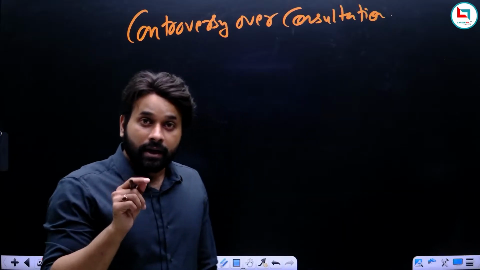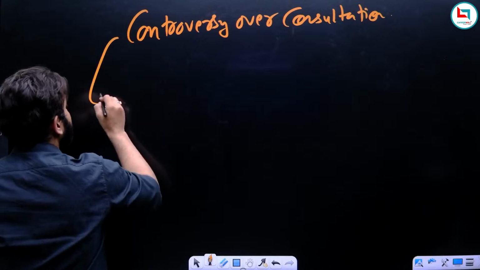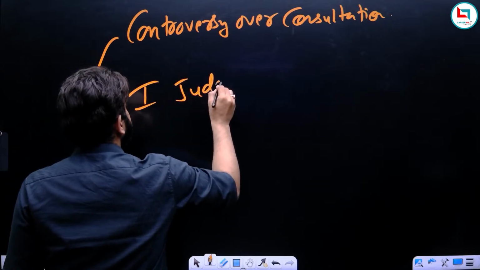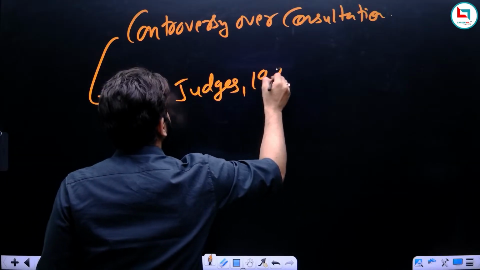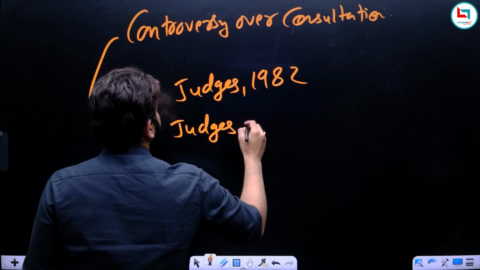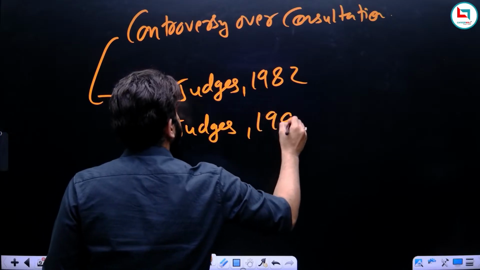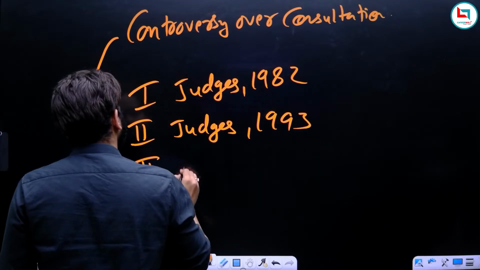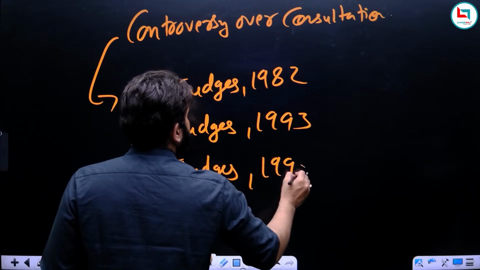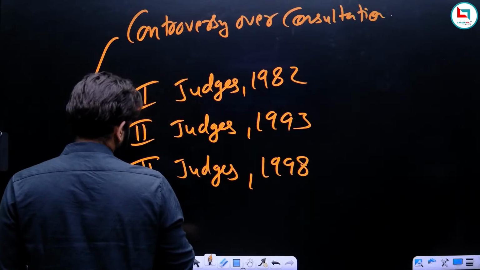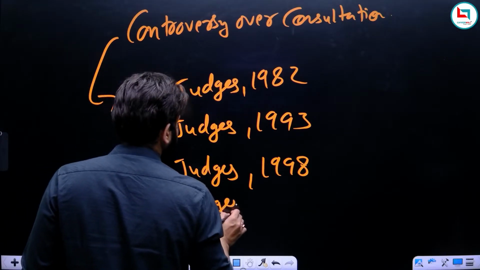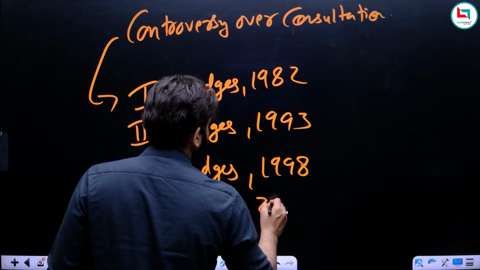And now remember, in this we will study these 4 cases. First, the first judges case of 1982, the second judges case of 1993, the third judges case of 1998, and the fourth and final judges case till now, the fourth judges case of 2015.